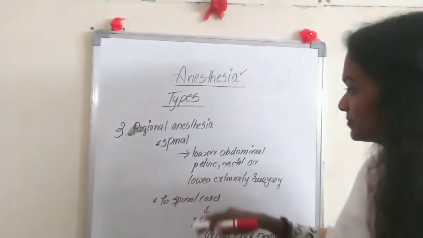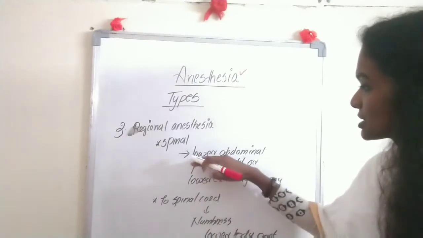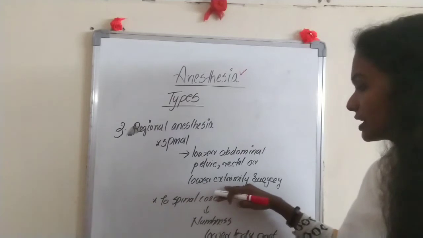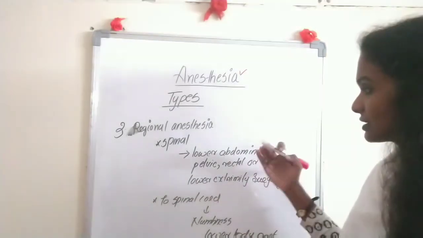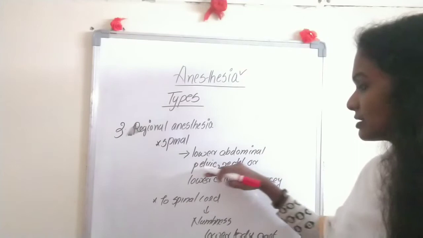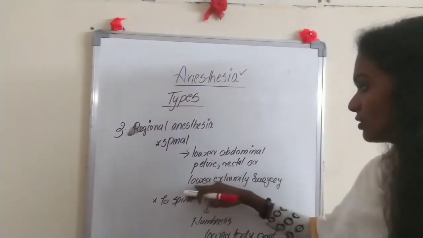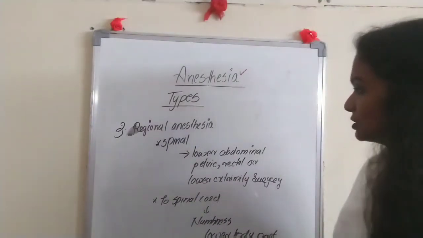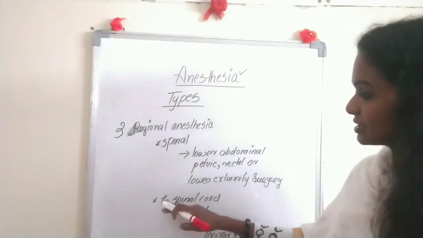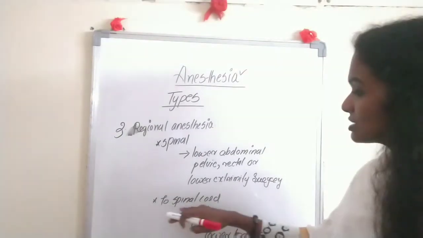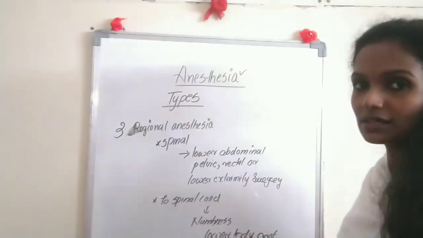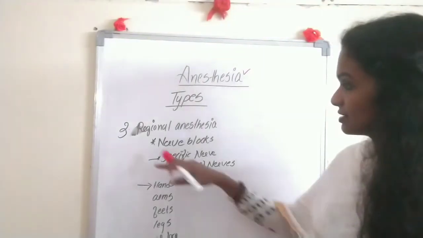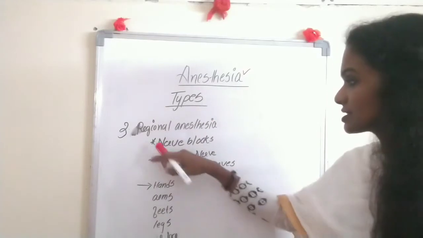What is spinal? The spinal anesthesia is used for lower abdominal, pelvic, rectal or lower extremities surgery. Okay. So whenever surgery is needed for the lower abdominal region, pelvic, rectal or lower extremities, this spinal anesthesia is used. So what is happening? The anesthetic drug is injected directly into the spinal cord, which will help for the numbness in the lower part of the body. The second type of regional anesthesia is nerve blocks.